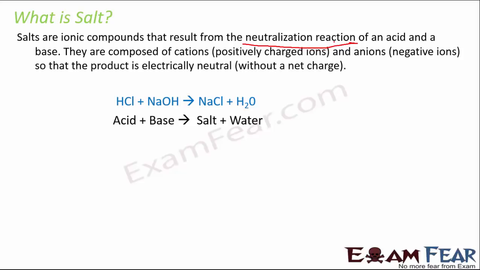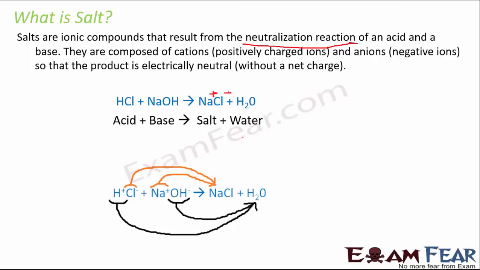And if you look at NaCl, it is made up of positively charged ions, that is Na+ ions, and Cl- ions. So that means we can say that it is made up of positively and negatively charged ions. If you look at this particular picture, it clarifies it further. You can see that the H+ ion and the OH- ion combine together to form water, and the Na+ ion and the Cl- ion combine together to form NaCl. Right? So in this fashion, the neutralization reaction takes place, and as a result, salt is formed.